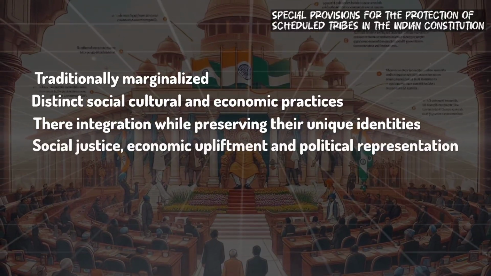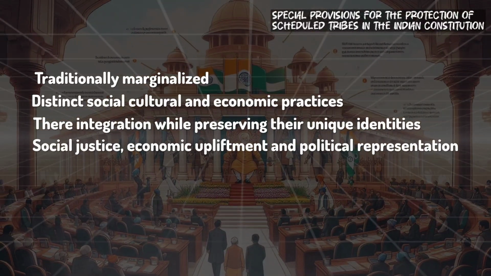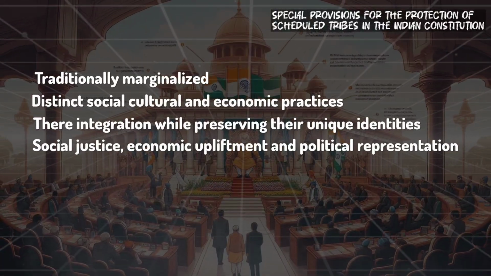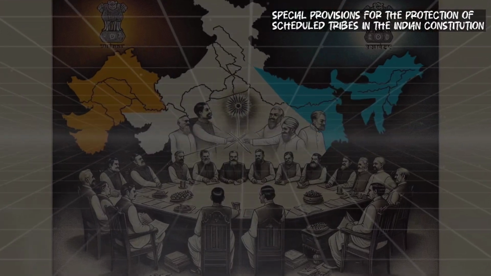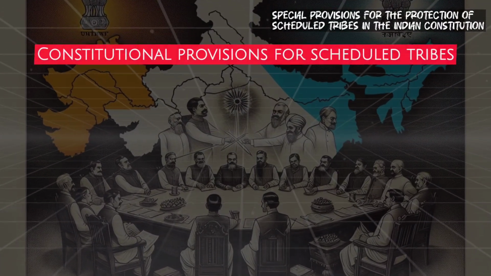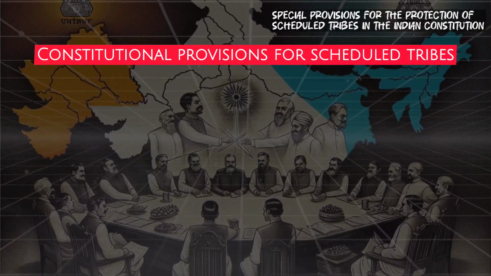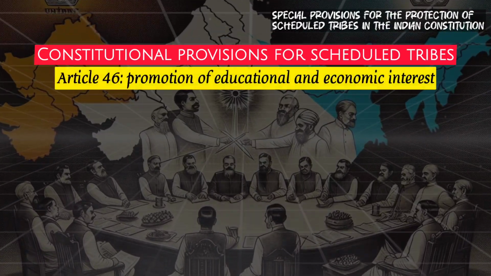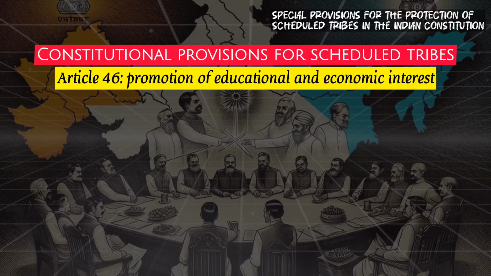The Constitution provides these protections under various articles focusing on social justice, economic upliftment, and political representation. Let's examine the special provisions for the protection of scheduled tribes in India. First is Article 46, Promotion of Educational and Economic Interests.